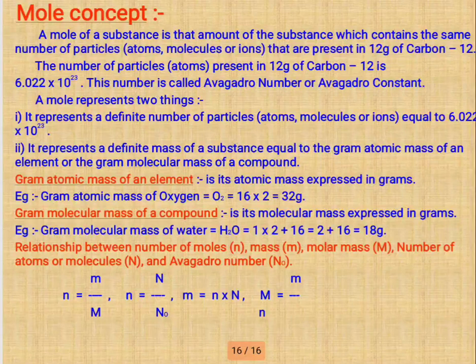Here you see, gram atomic mass of an element is its atomic mass expressed in gram. Okay, oxygen 16 into 2 is equal to 32 gram. The gram molecular mass of a compound is its molecular mass expressed in gram. For water, hydrogen is 2 and oxygen is 16, so it is equal to 18 gram.